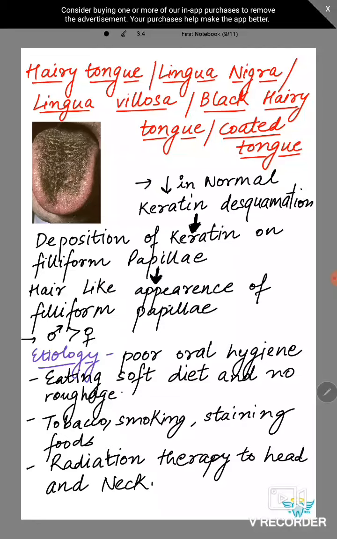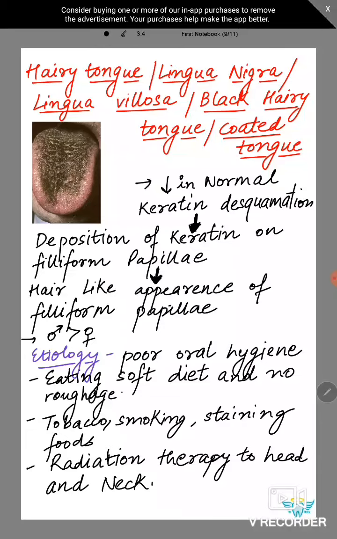So the keratin gets deposited on the filiform papillae, and filiform papillae have a hair-like appearance because their length also increases, and it is more in males. All the four conditions, except the first one, all the three we read had more sex predilection for the males.